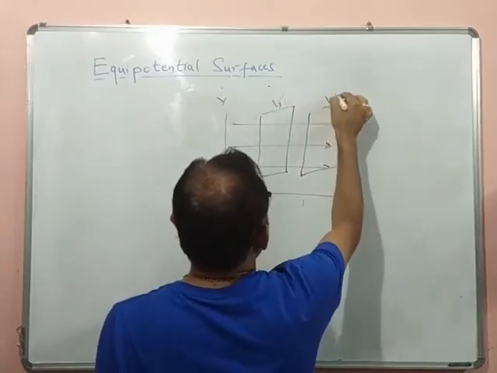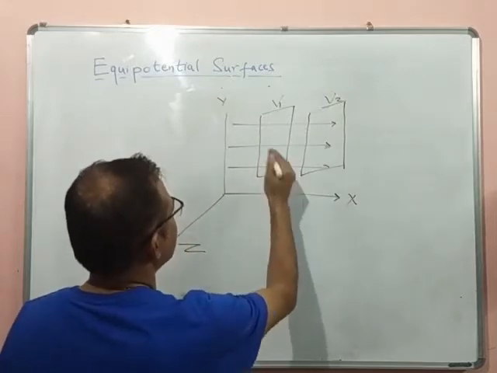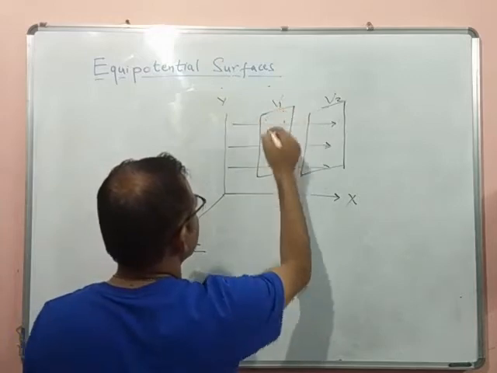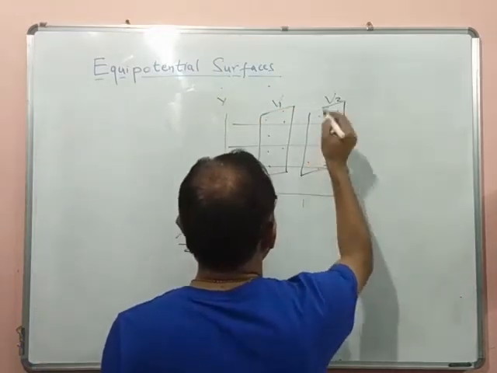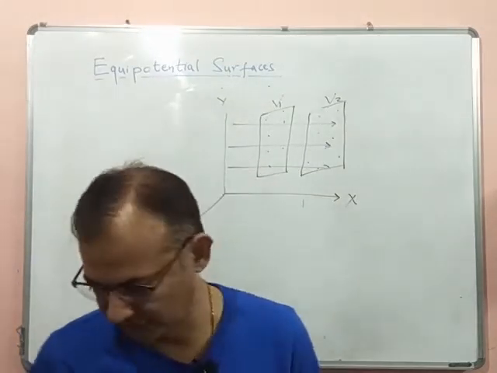If the distance changes, the potential will change, but in this plane at every point the potential will remain the same. Also in this plane at every point the potential will remain the same. So this is an equipotential surface.